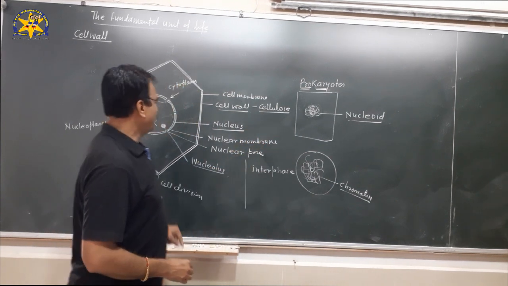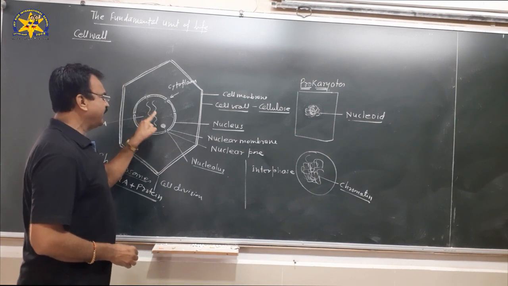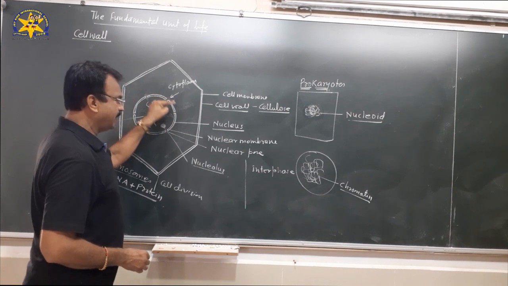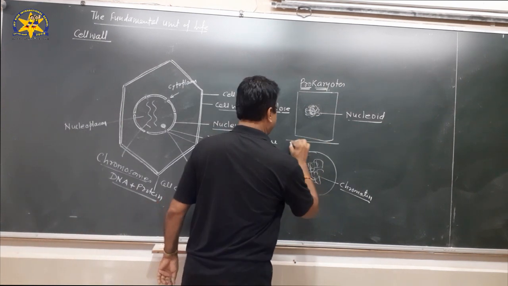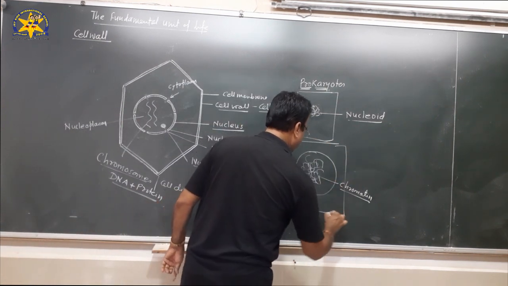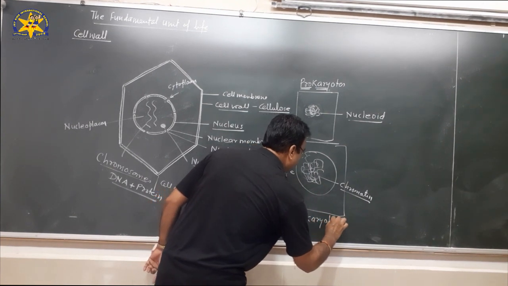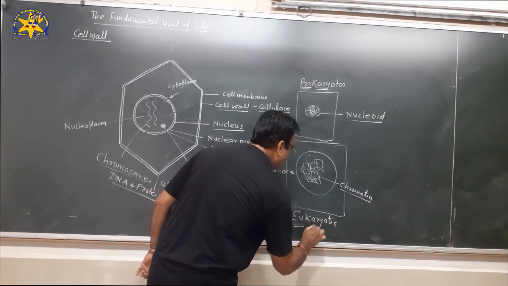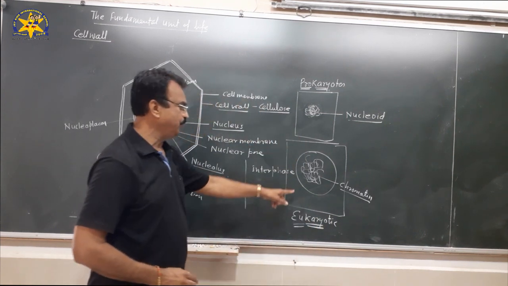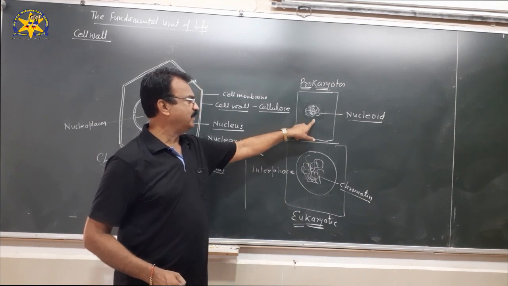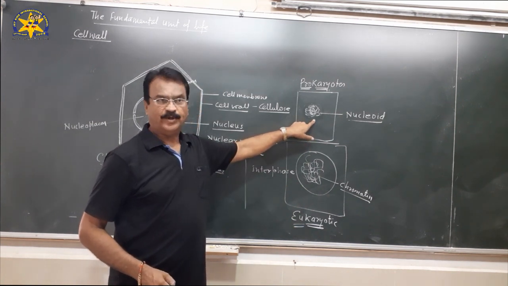When the chromatin material, the genetic material, is covered by a specific nuclear membrane, that type of cell is called the eukaryotic cell. Eu means true, karyon means nucleus: true nucleus, eukaryotic cell. Primitive nucleus without cover, prokaryotic cell.